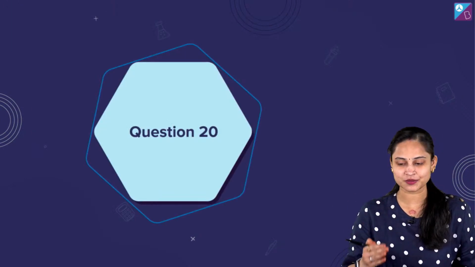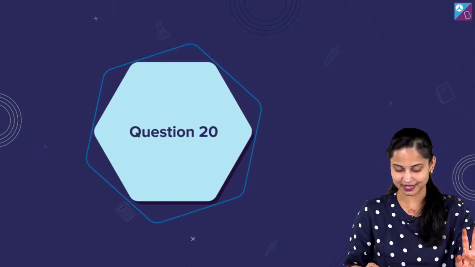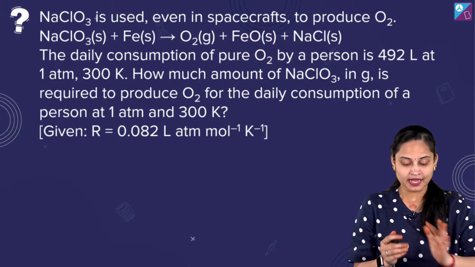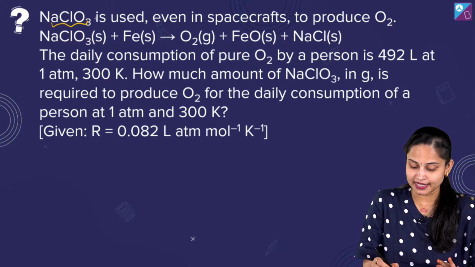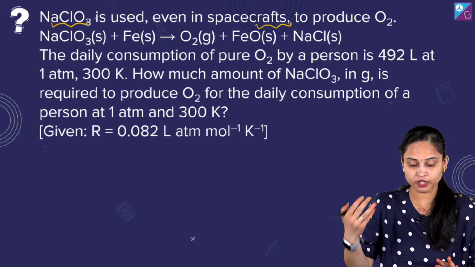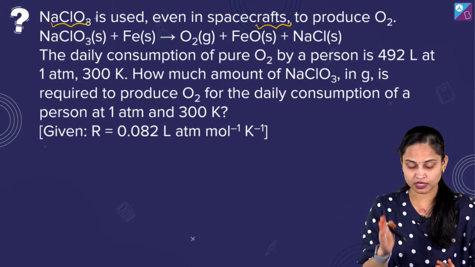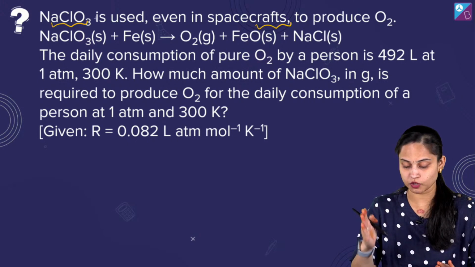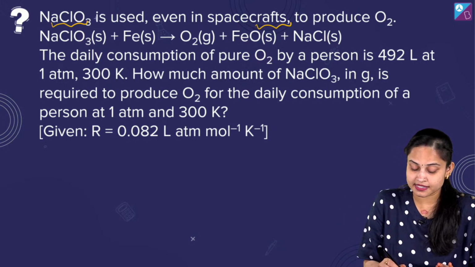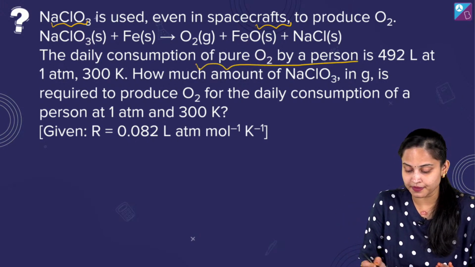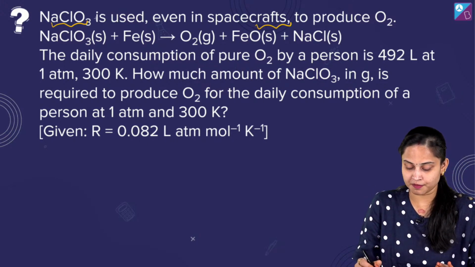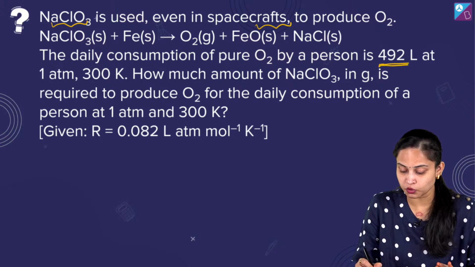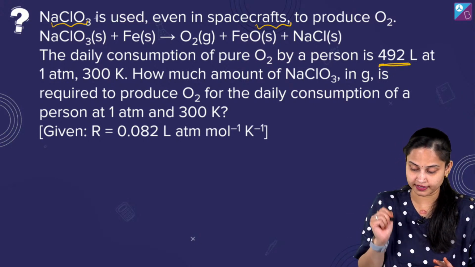ये है हमारा last question, easy peasy lemon squeezy होगा ये। And here we are, NaClO3 is used even in spacecrafts to produce oxygen. NaClO3 plus Fe giving us O2, FeO and NaCl. The daily consumption of pure oxygen by a person is 492 liters at 1 atm 300 Kelvin.